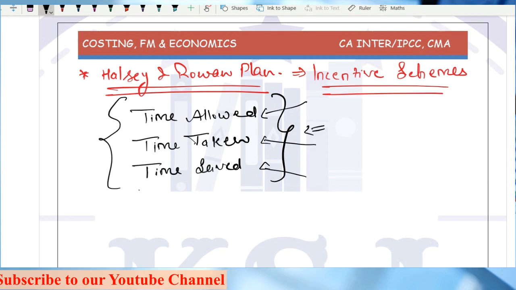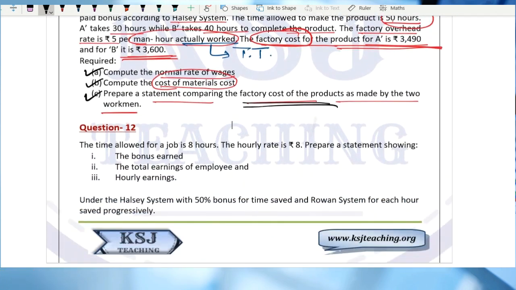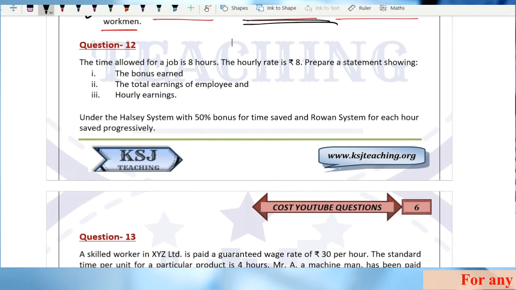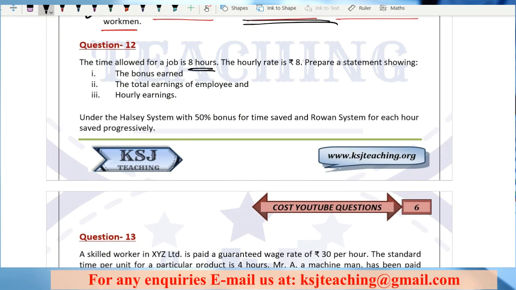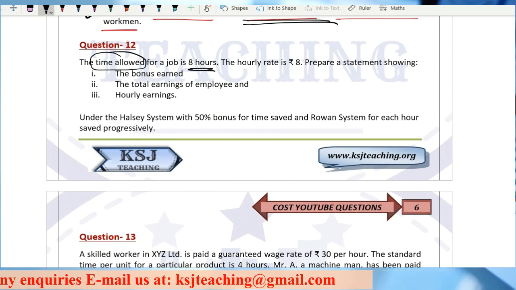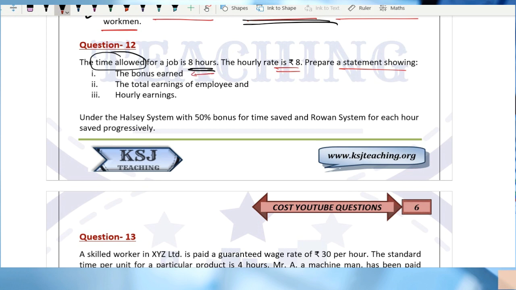That is the only technique we have to understand. Continuing with our questions, we have done till question number 11. Now come to question number 12. The time allowed for a job is 8 hours. So it is clearly given that it is time allowed. The hourly rate is rupees 8. Prepare a statement showing the bonus earned, and the total earnings of the employee.